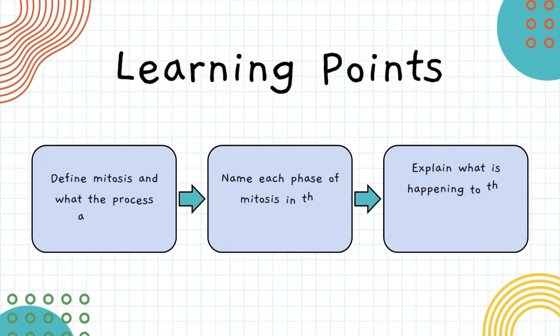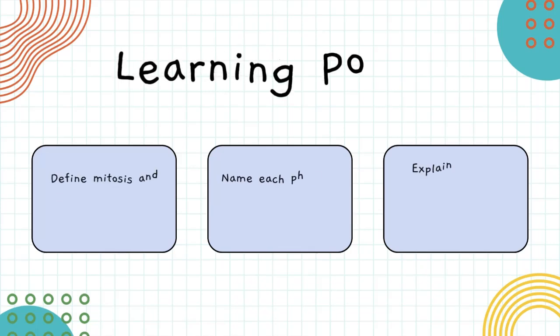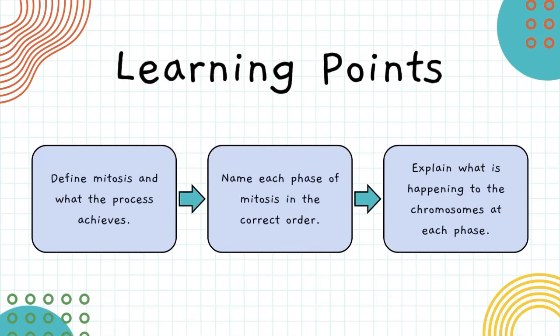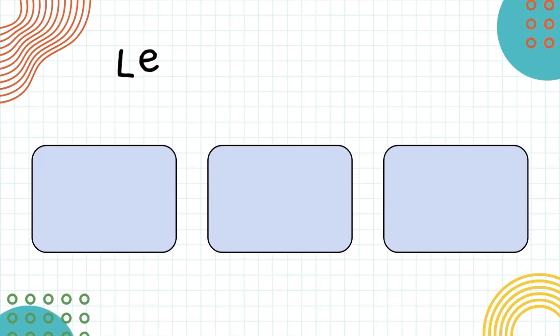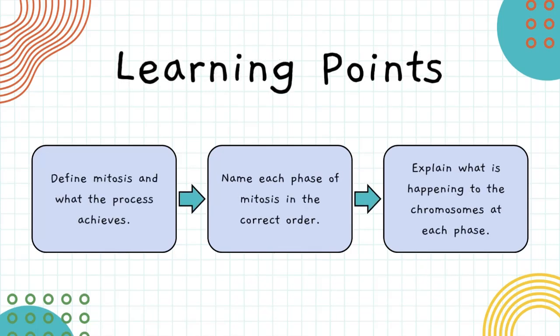Learning points. Define mitosis and what the process achieves. Name each phase of mitosis in the correct order. Explain what is happening to the chromosomes at each phase.